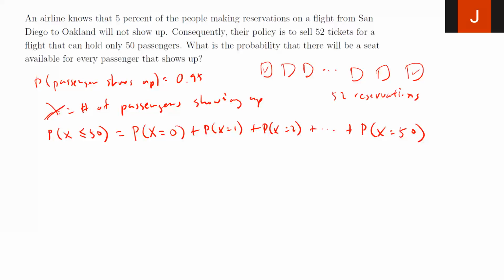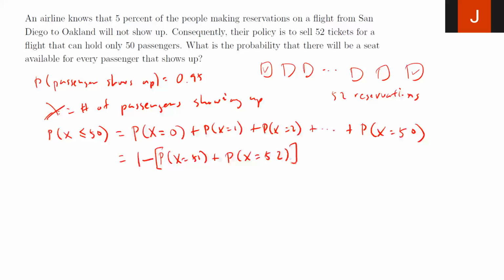So instead, what we really want to know is 1 minus the probability of x equals 51 plus the probability of x equals 52.